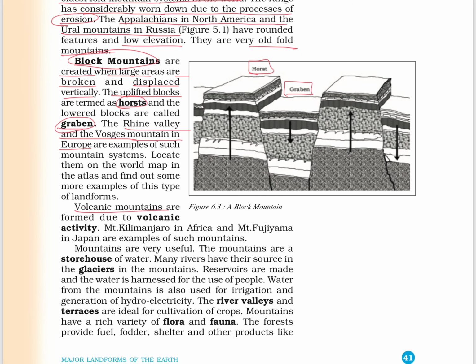Next we have volcanic mountains. These are formed due to volcanic activity. Mount Kilimanjaro in Africa and Mount Fujiyama in Japan are examples of such mountains.